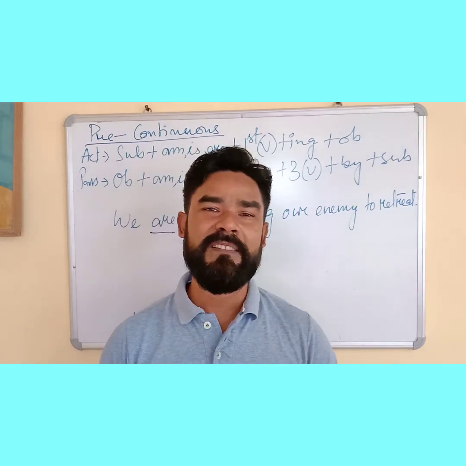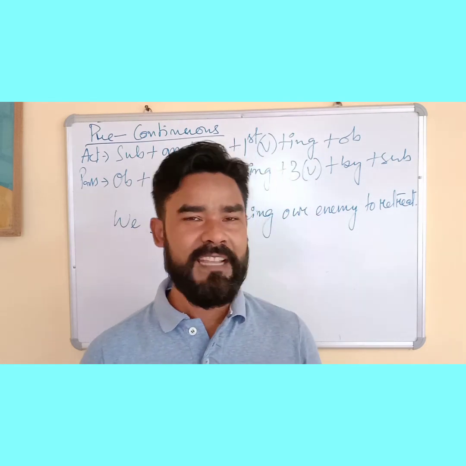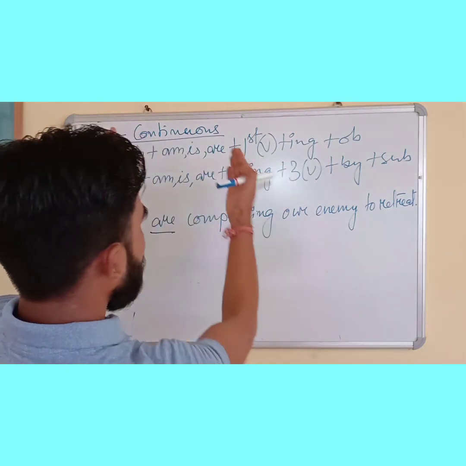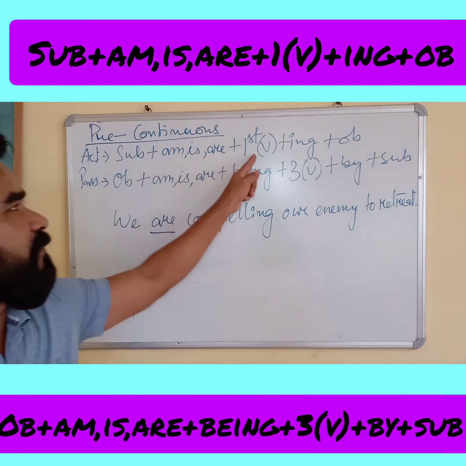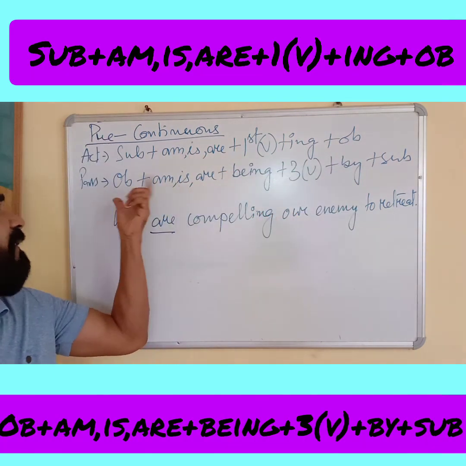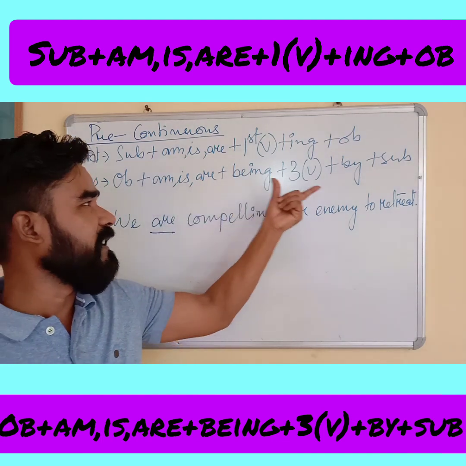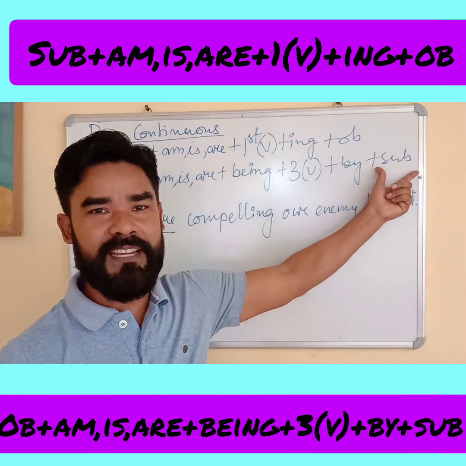So let us concentrate on the two present tenses, continuous and perfect. First of all, present continuous tense. The active formation is subject, am/is/are, first form of verb plus ing, and object. In the passive we have object, am/is/are, being, third form of verb, by, and subject.